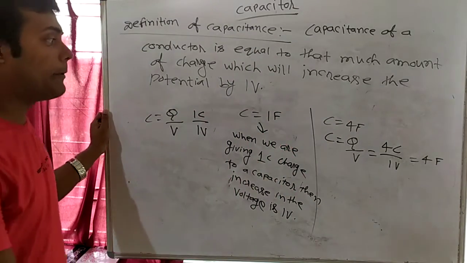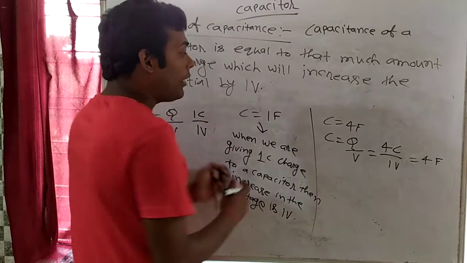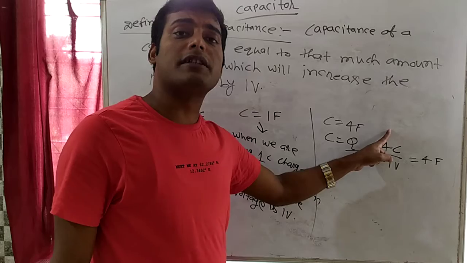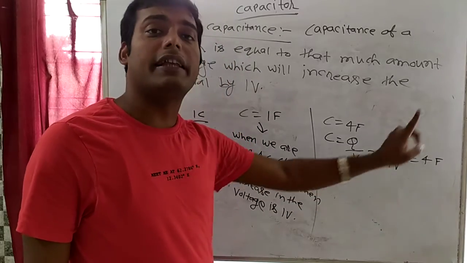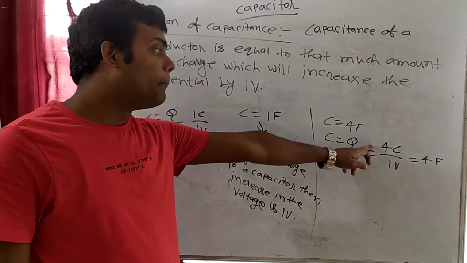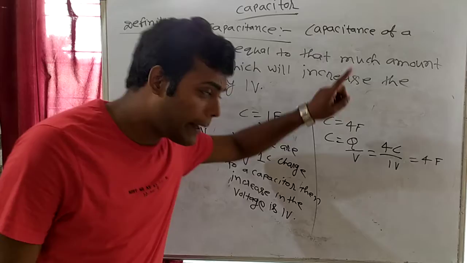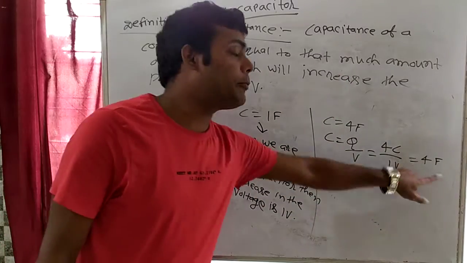Coulomb per volt is known as farad. So capacitance equal to 4 farad means when we give 4 coulomb charge to a capacitor, then its voltage will increase by 1 volt.